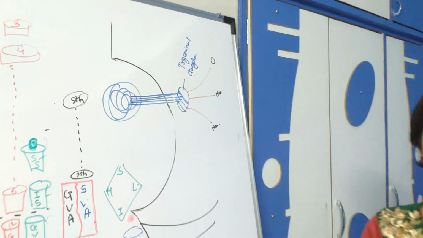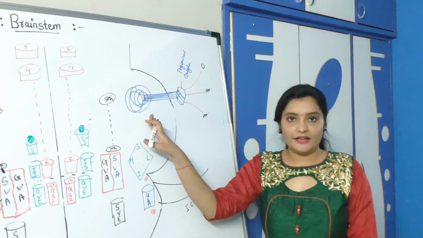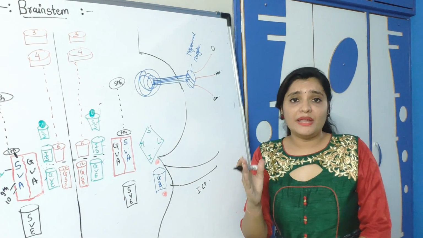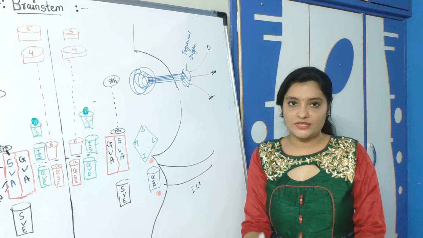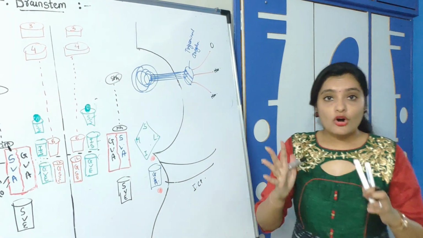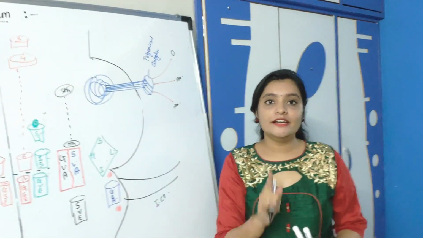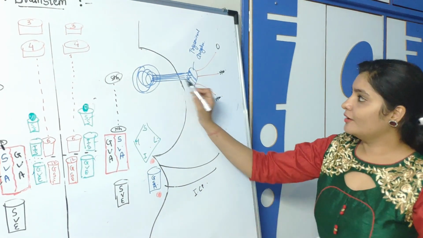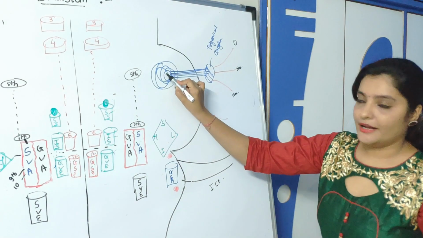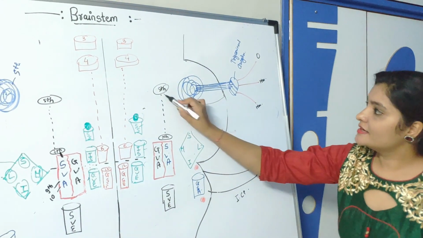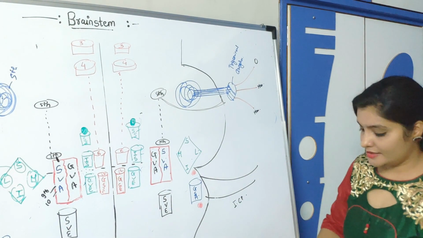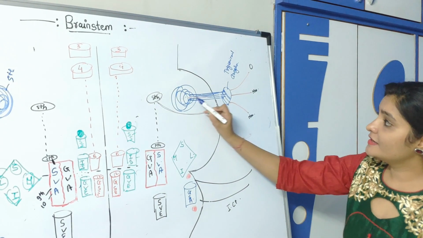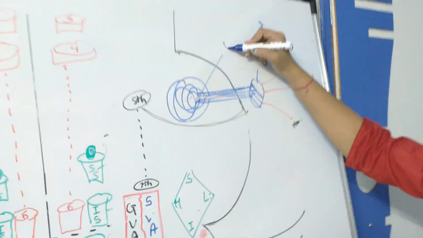Now the most important concept of fifth cranial nerve. You know the fifth cranial nerve carries pain, temperature, fine touch and proprioceptive sensation. Okay, so among these sensations, the fine touch sensation will be controlled by pontine nuclei. This is pontine nuclei, this is sensory fiber and motor fiber is coming from here. So the fine touch will be controlled by the pontine nuclei.